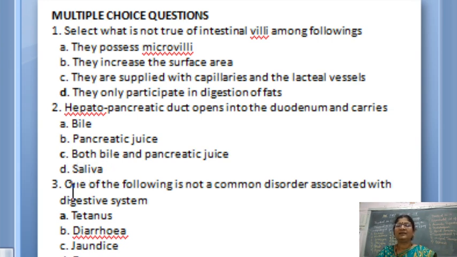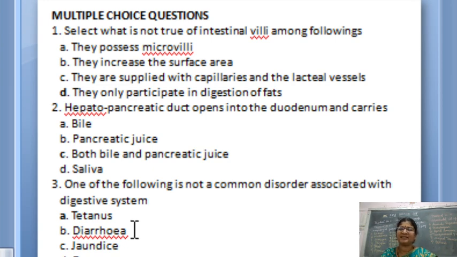Fine. Now the third question. One of the following is not a common disorder associated with the digestive system. We have already discussed digestive system disorders. From human physiology, nearly 2 disorders will be asked in the NEET exam. So you have to study all the disorders which are given in the NCERT.